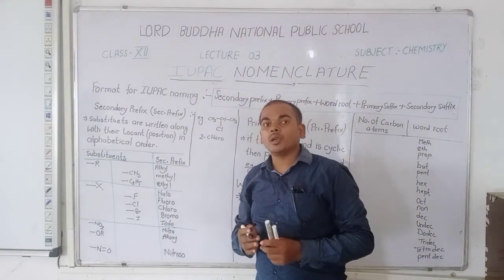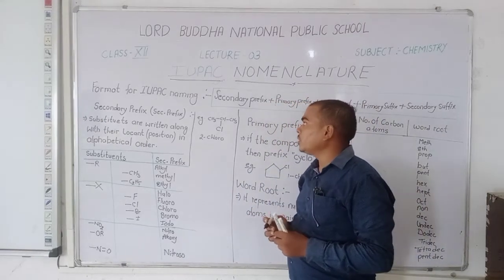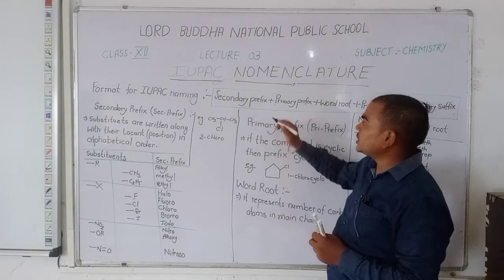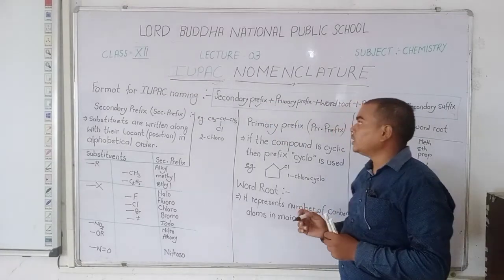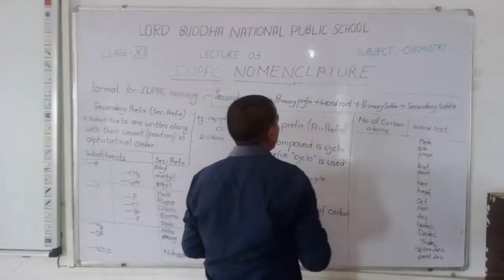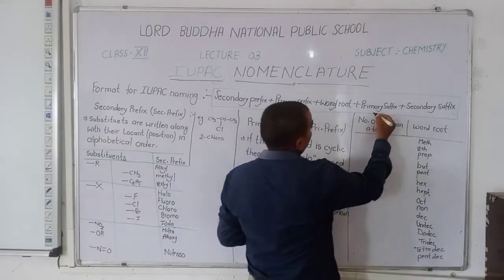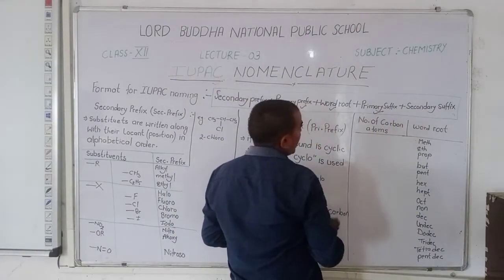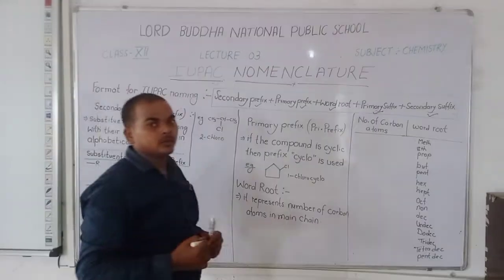In the naming of any organic compound, firstly we use the secondary prefix, then the primary prefix, then the word root, then the primary suffix, and finally the secondary suffix.